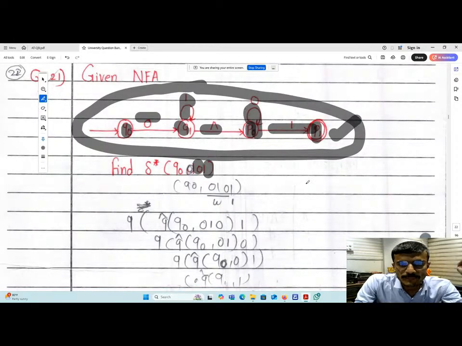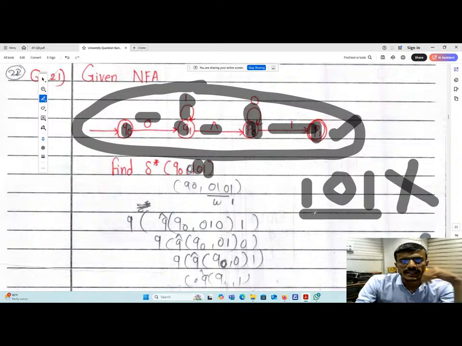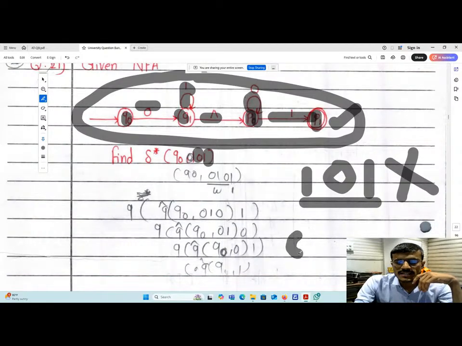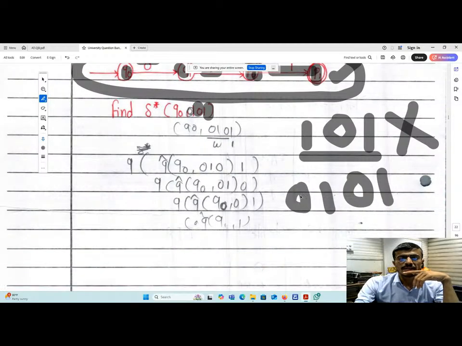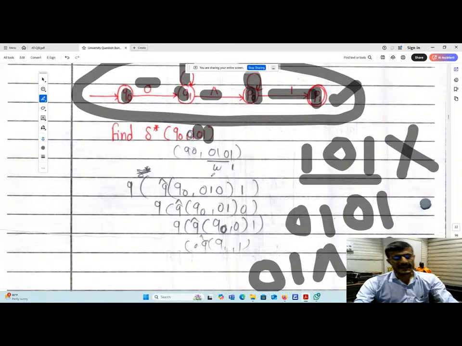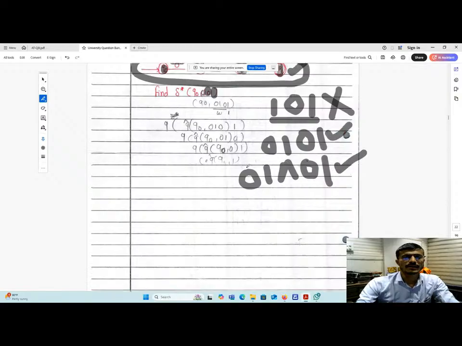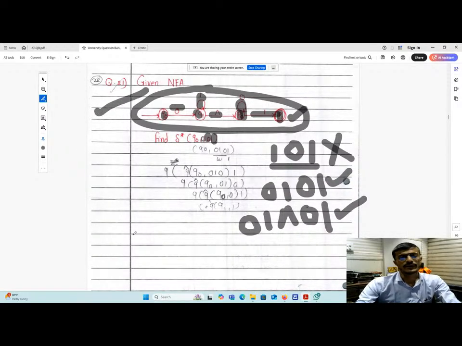In the university question paper, they have given the string 101. If you take 101, it will not go to the accepting state. That's why I have corrected this to 0, 1, 0, 0, 1, 0, 1, so it will go to the accepting state. It will work as 0, 1, null, 0, 1. Fine. So by reading this, it will go to the final state. This one and this one have the same meaning. It's a very simple question, number 21.